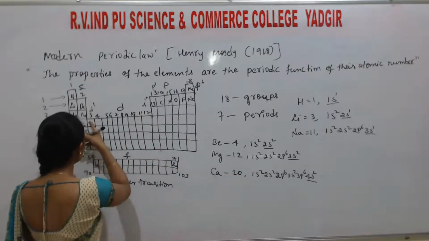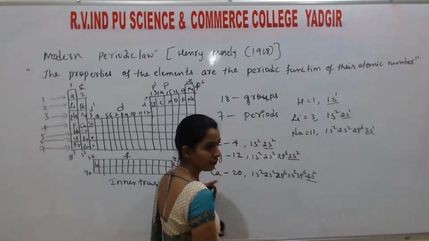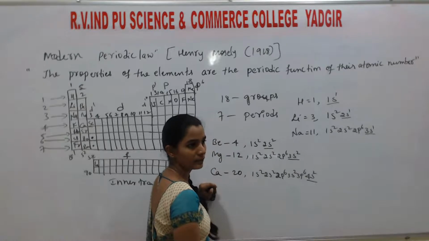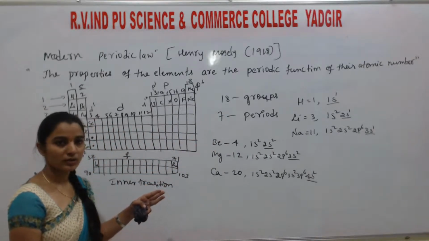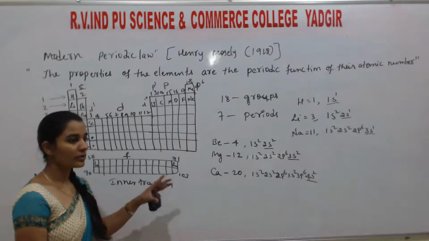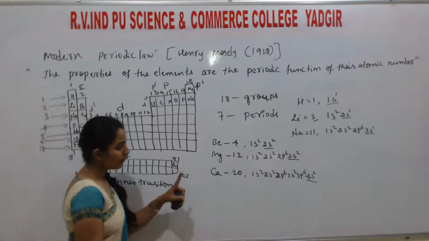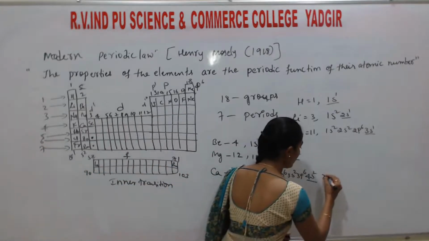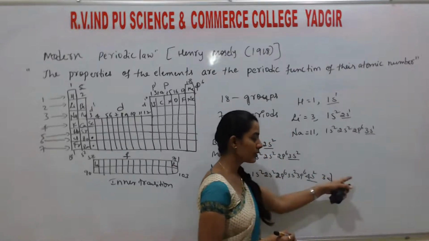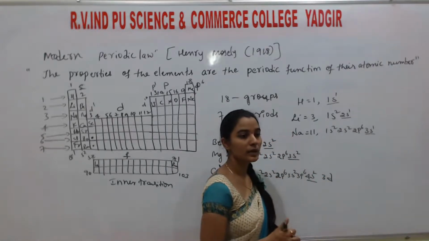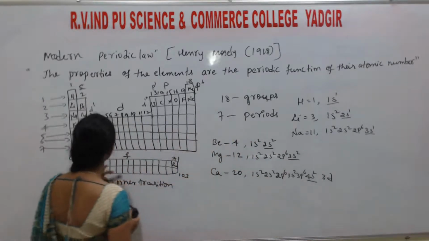Not only this, if you take scandium, students, after 4s the 3d orbital will come. Why will that come? I will explain in the atomic structure chapter, because some rules are there to write the electronic configuration of the species. In that rule, before the 3d orbital, 4s orbital filling takes place, followed by the 3d orbital, next 4p. Why? I will explain in the atomic structure chapter. So this is all about the periodic table.